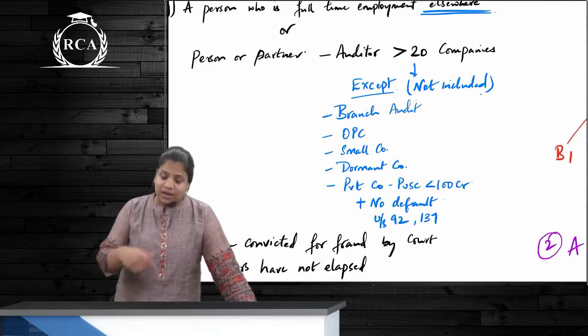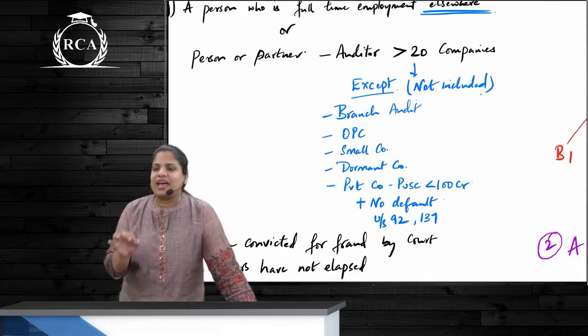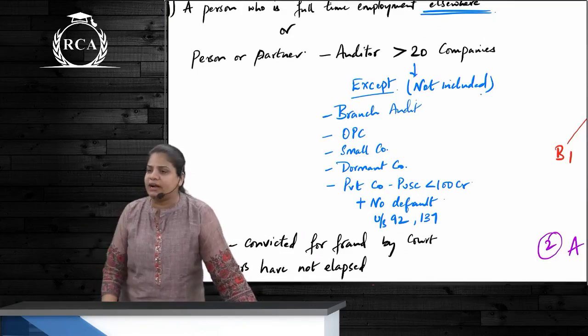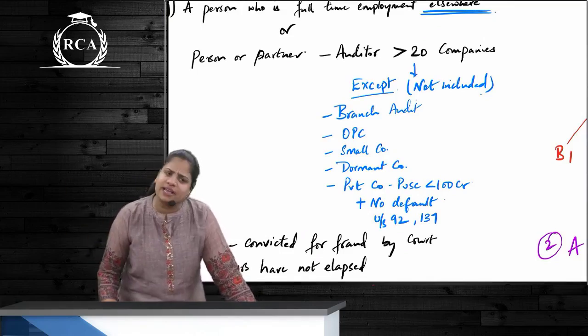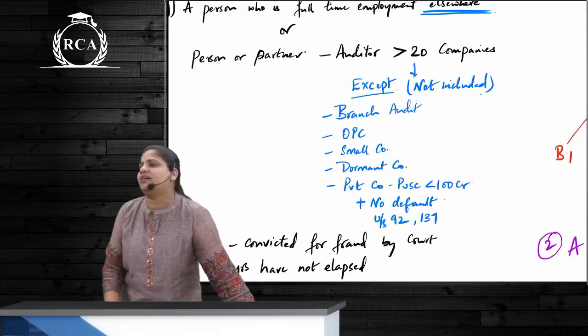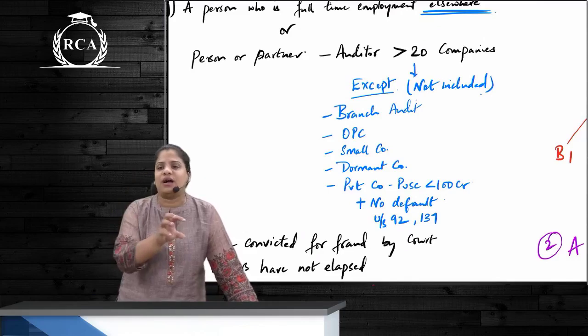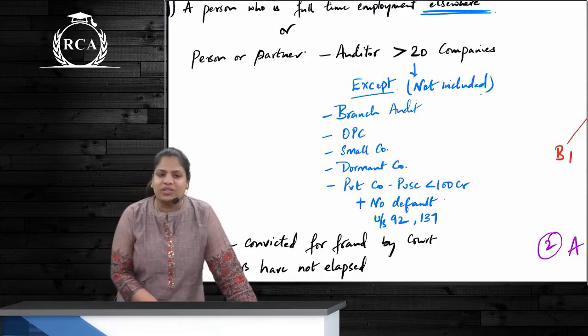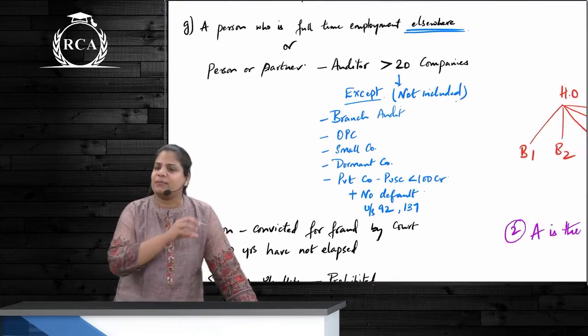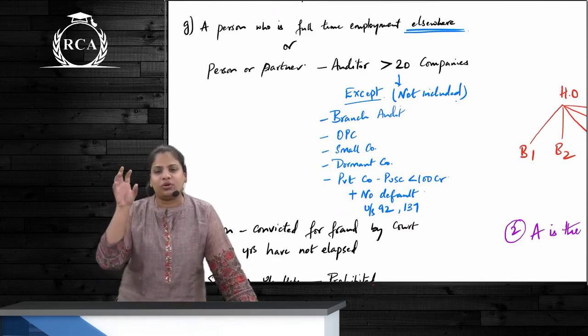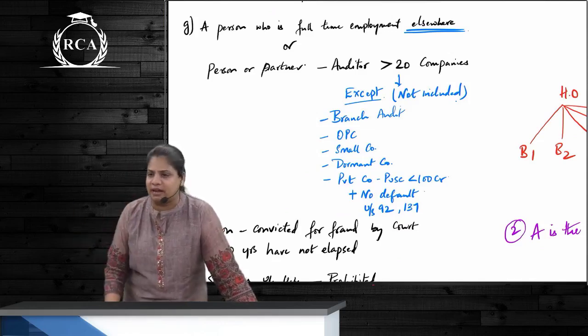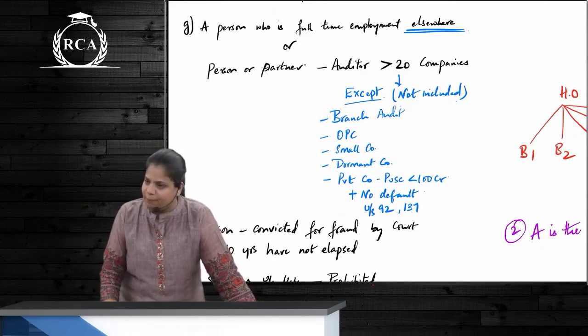It means as per just this section, can the auditor be an auditor of 100 small companies? Yes. 500 OPCs? Yes. Irrespective of the turnover, irrespective of the paid up share capital, correct? So these 5 are not counted in the ceiling limit. Now this ceiling limit, if we are talking about a firm, is it for the whole firm together or is it per person, per partner? It is per partner, correct?